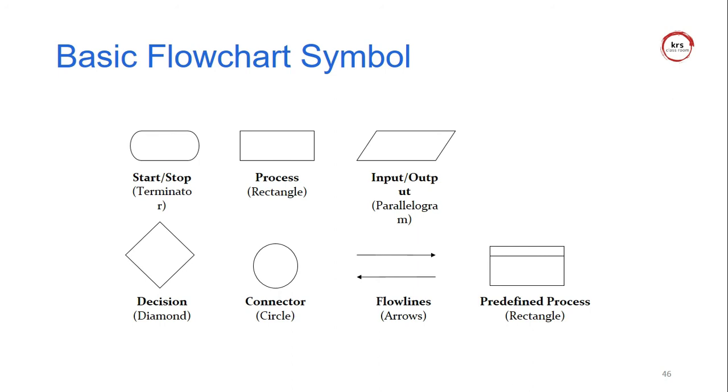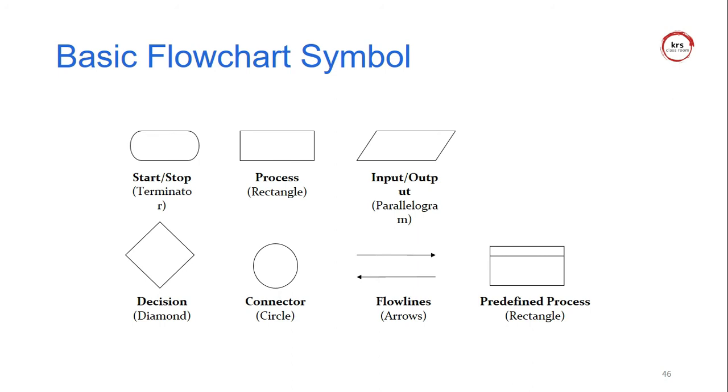Input and output operations always use the parallelogram symbol, so to read values or print values, use the input/output symbol. For decision making, such as an if condition, I use the diamond symbol. When I connect two different flowcharts, I use the connector.